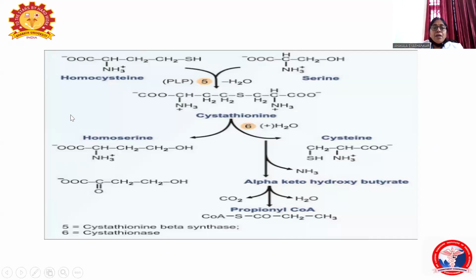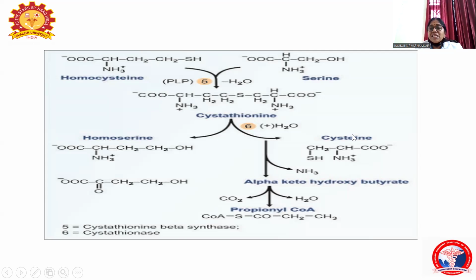I'll show you the pathway. Homocysteine combines with the serine, forming cystathionine. Serine is another amino acid, a hydroxyl group containing amino acid. So homocysteine condenses with the serine, forming cystathionine. The enzyme is cystathionine beta synthase. The coenzyme is pyridoxal phosphate. Next will be degradation: cystathionine hydrolyzes to form homoserine and cysteine.